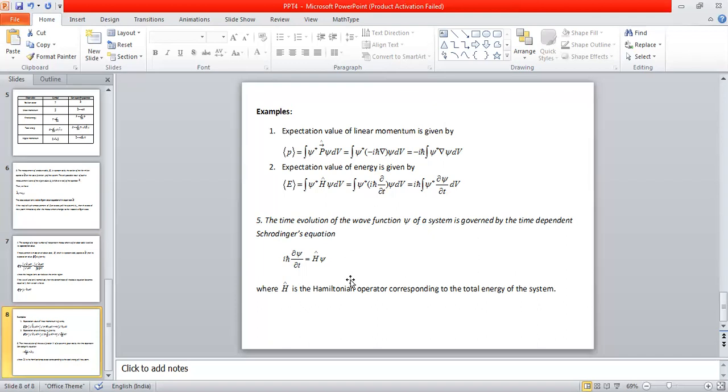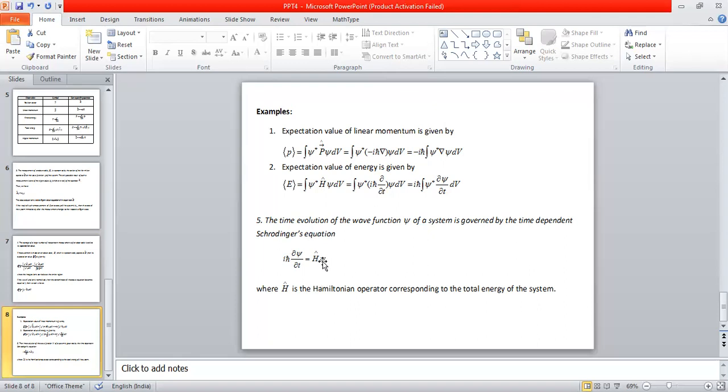And this evolution of the system changes the value of the wave function associated with the system. So one can find out the value of the wave function at a later instant of time if one knows the value of the wave function at some initial condition.